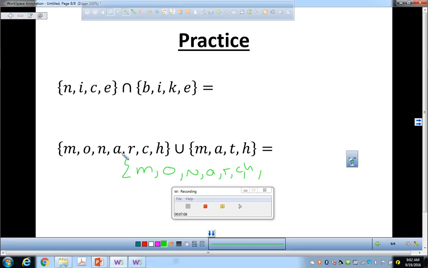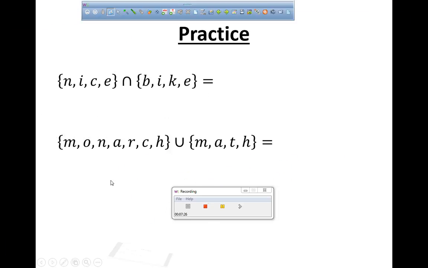Plus what is in this set that's not in this set? And there's a T, right? That's what the union would look like, because it's everything that's in either this set or in this set. Yeah? Okay? All right.